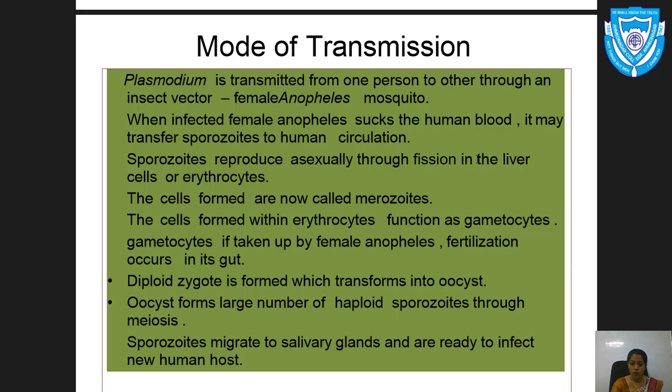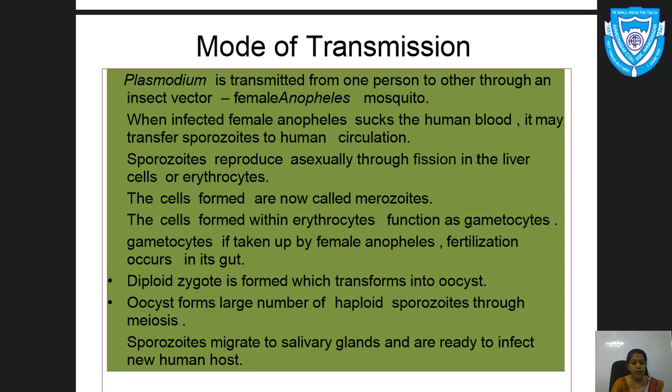The cells formed within the erythrocytes, that is in RBCs, function as gametocytes. What are gametocytes? Gametocytes are the male gamete or the female gamete, the male or female sex cells. If these gametocytes are taken up by a female Anopheles, fertilization occurs in its gut. In whose gut? The female Anopheles mosquito's gut. Now the diploid zygote, 2N, is formed, which transforms into the oocyst. This oocyst forms a large number of haploid sporozoites through meiosis.